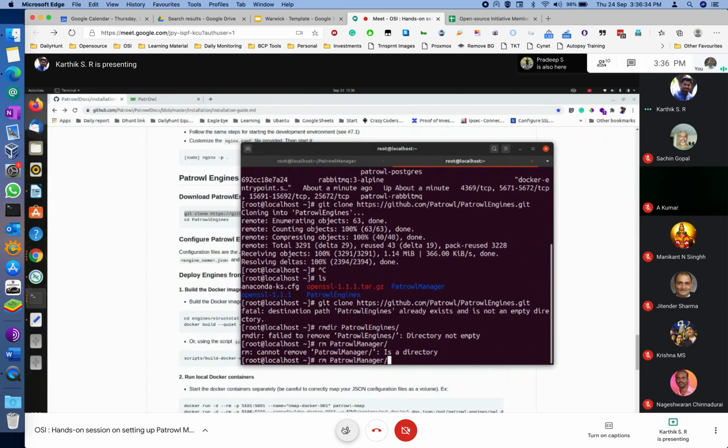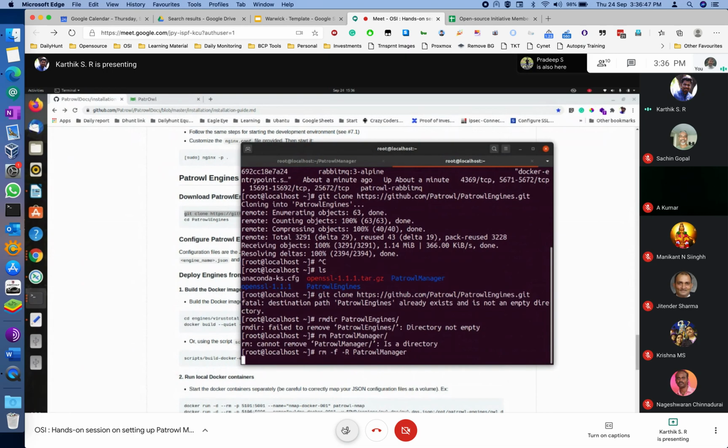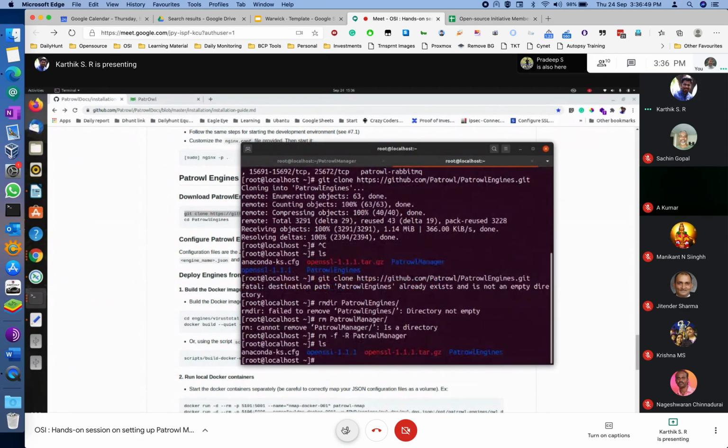F is for force, and capital R is for recursive, to remove the entire folder. It's gone? Yeah. Thanks for the help.